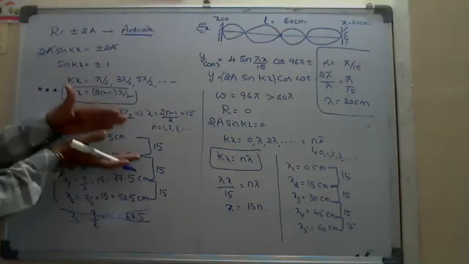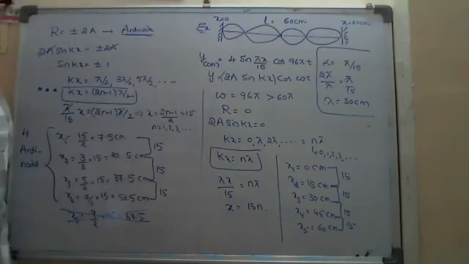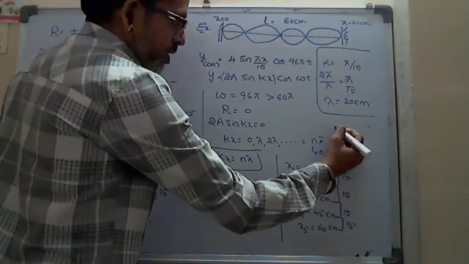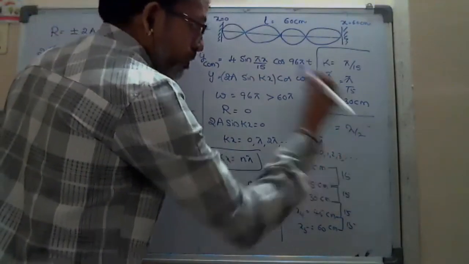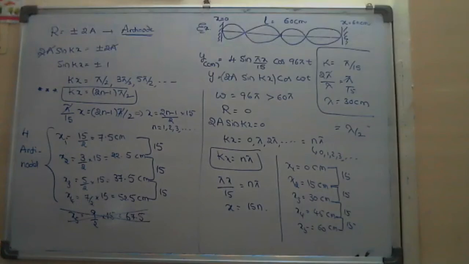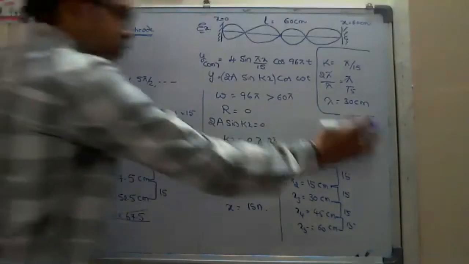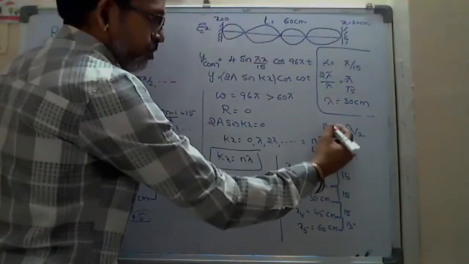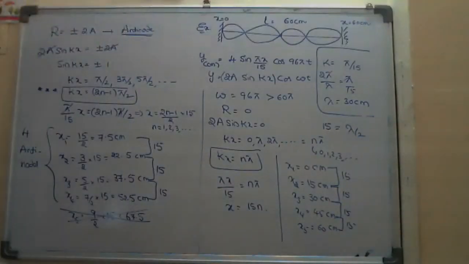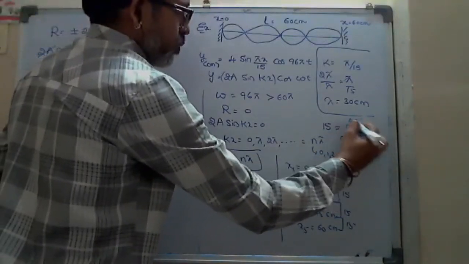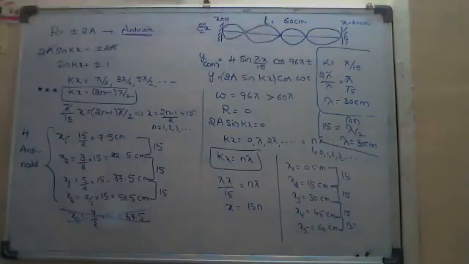The distance between any two successive antinodes or nodes, I gave one formula to you: lambda by 2. Between node and antinode it is lambda by 4. So that I already found here as 15. So straight away I can say from this equation lambda equals 30. This is another procedure. If they ask lambda, you can solve it in two ways.